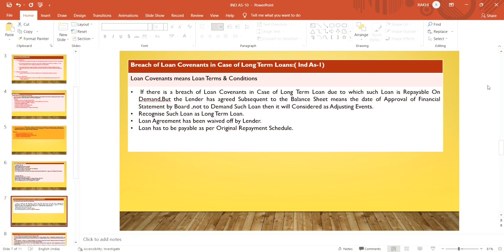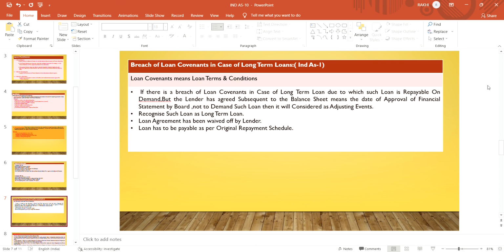Means if there is a breach of loan covenant in case of a long-term loan and the company has breached the terms and conditions of that loan, due to which the banker demands the loan, saying please pay our loan, repayable on demand. But there is some discussion between the banker and the company and the lender has agreed to waive the demand.